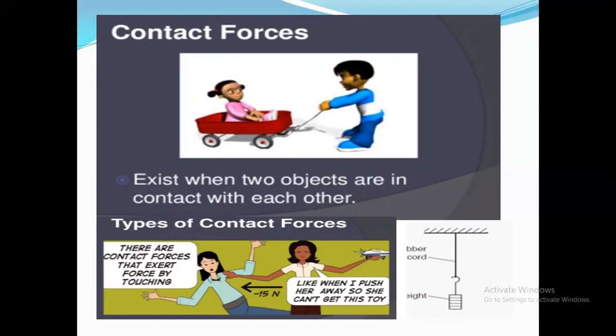Understood? Look at the example. There are contact forces that exert force by touching. Like when I'm pushing her, she will move. So this is direct contact, and thus known as contact force. Next example shown here: with a support, a cord is placed, and on that cord at the last a weight is tied. Now this weight is in direct contact with this cord. So this is a pure example of contact force.